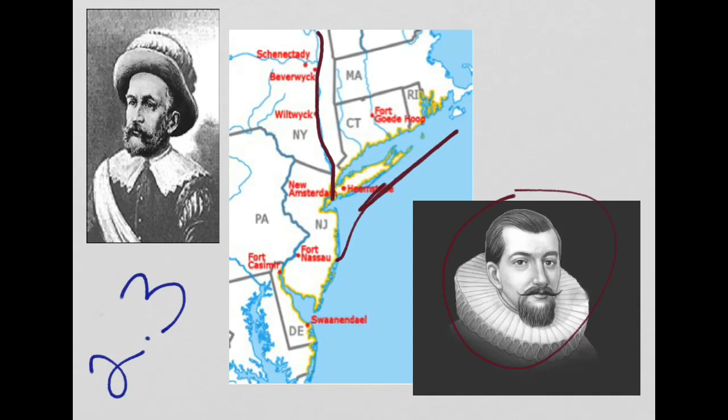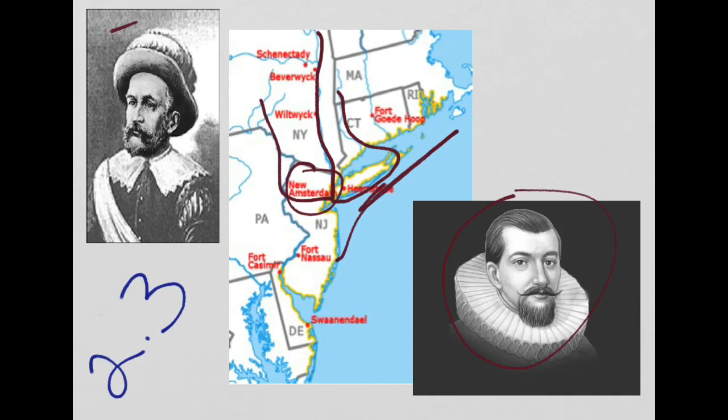Well, he claims New York, this whole area through here, for the Dutch and calls it New Netherland and names New Amsterdam as its kind of capital city. This is 1609. And so the Dutch now have a claim to this area, or so they think they do.